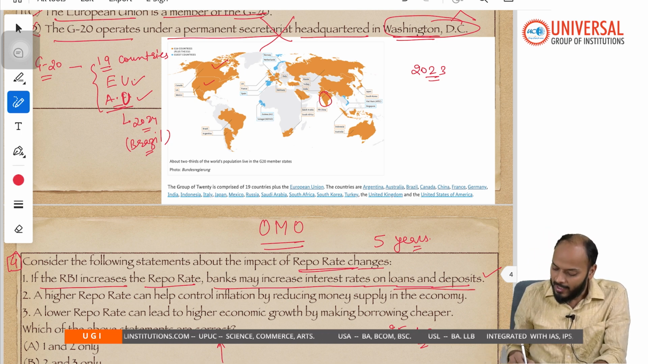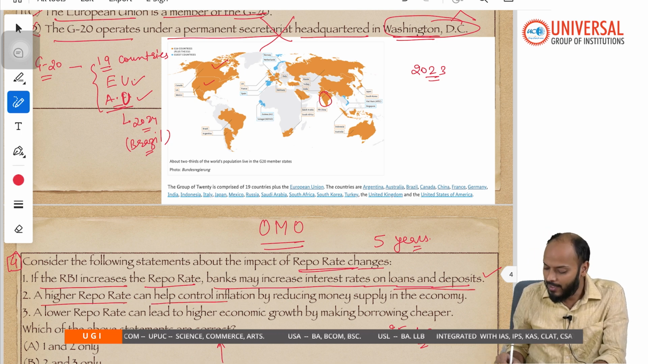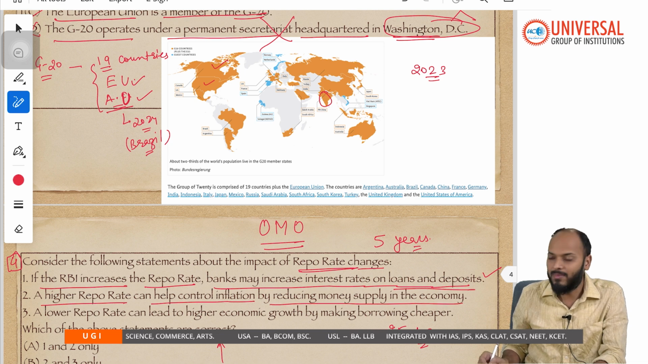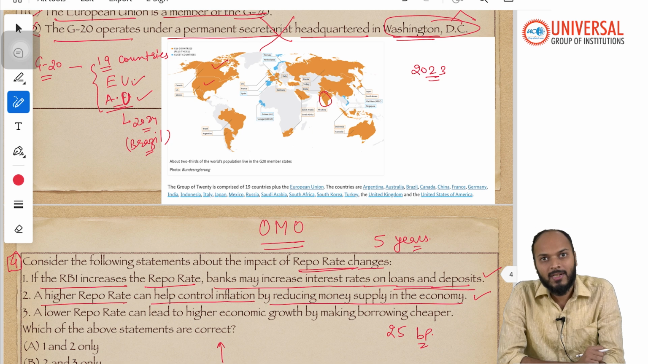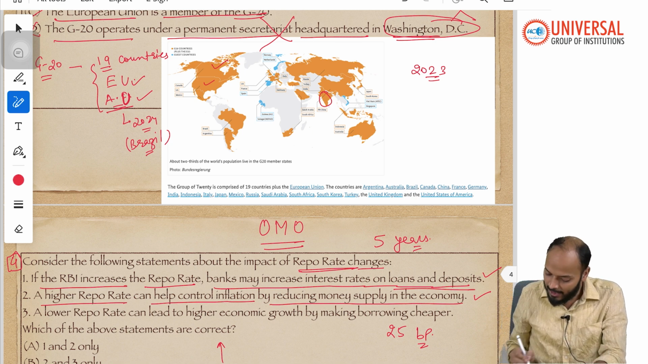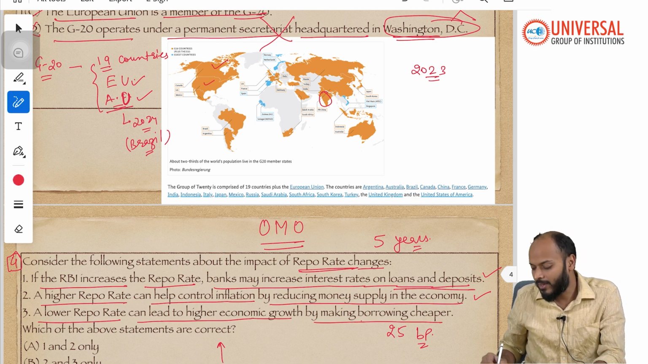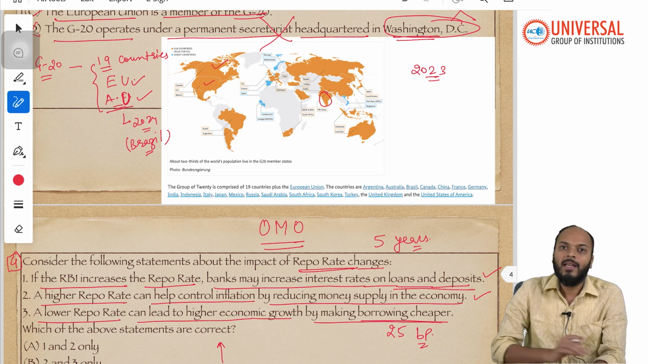Statement 2: a higher repo rate can help control inflation by reducing money supply in the economy. We have just discussed that if the repo rate is high, the money available in the economy comes down. When money is less, inflation also comes down. Statement 3 says a lower repo rate can lead to high economic growth by making borrowing cheaper. This statement again is correct.